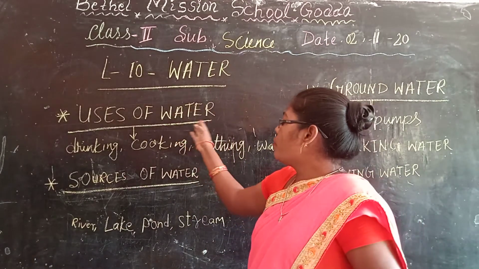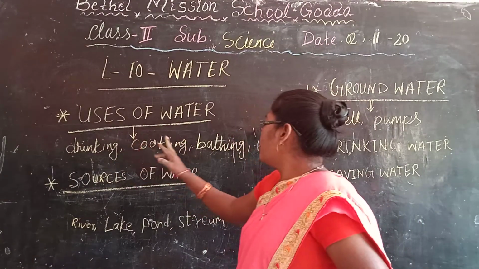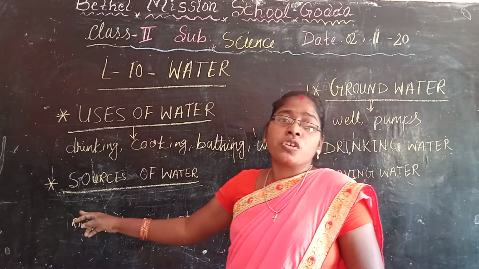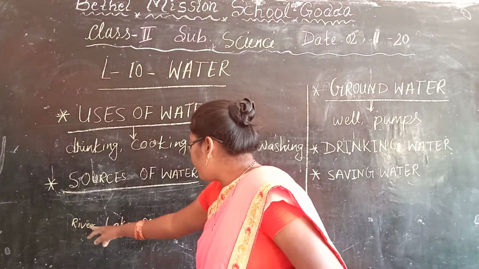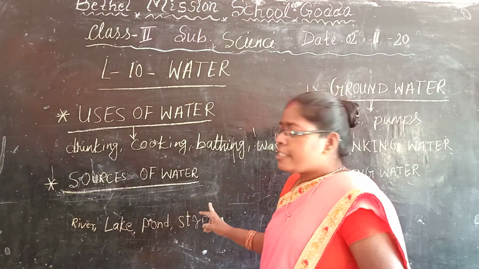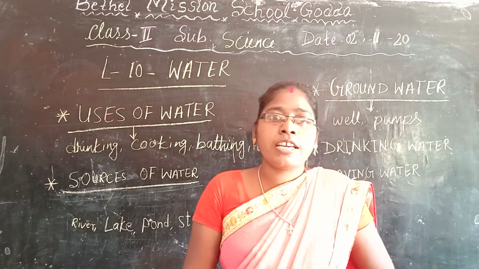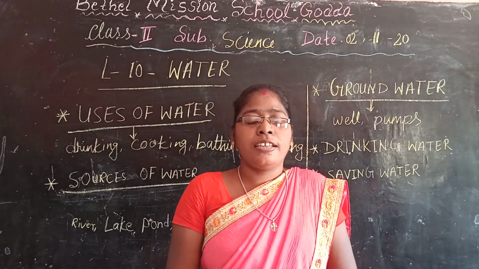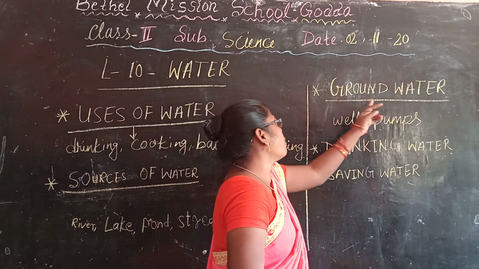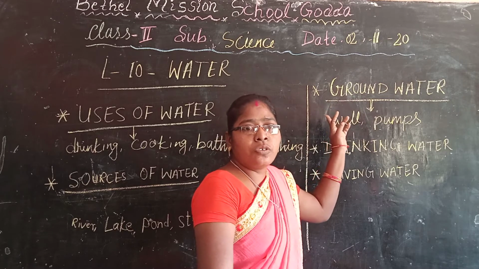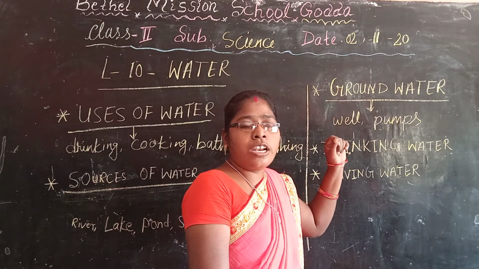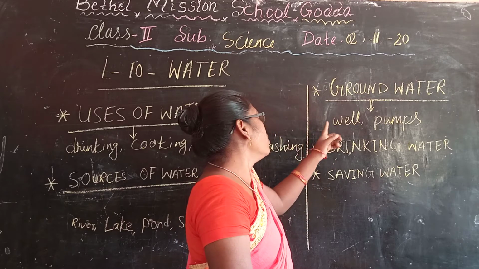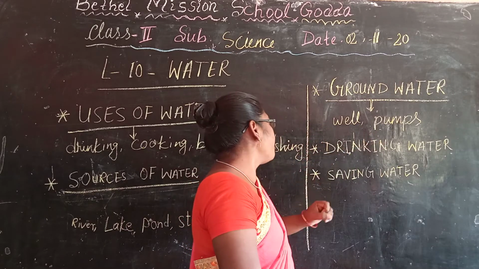So, uses of water: drinking, cooking, bathing and washing. Sources of water: river, lake, pond, stream. But the main source of water is rain. Underground water: the water which goes below to the ground is called groundwater, and we can take it through wells and pumps.